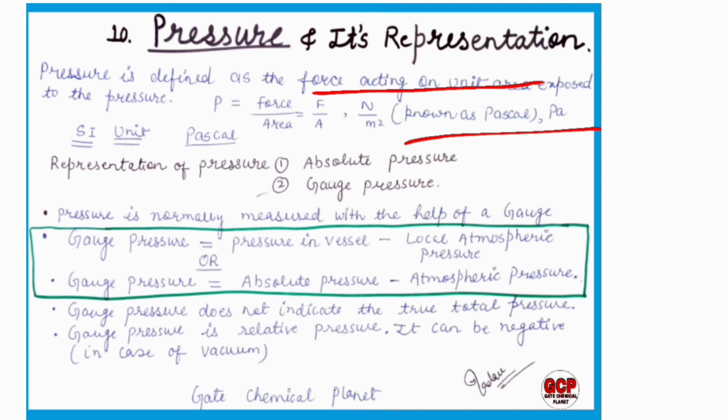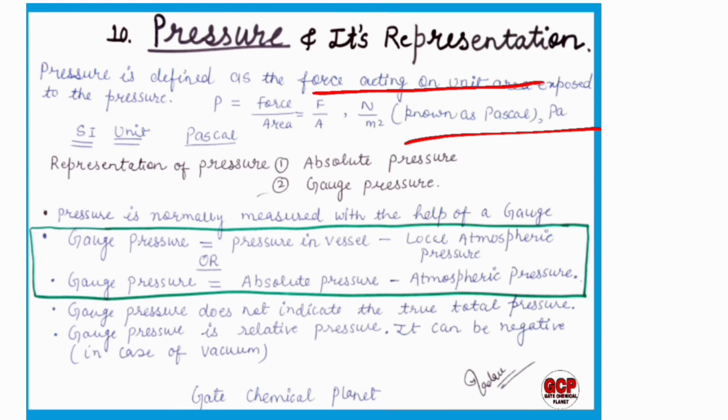Gauge pressure does not indicate the true total pressure. Students, it is very important, because sometimes in interviews it is asked what do you mean by gauge pressure, absolute pressure, atmospheric pressure. So if you don't know, you can learn from these notes.